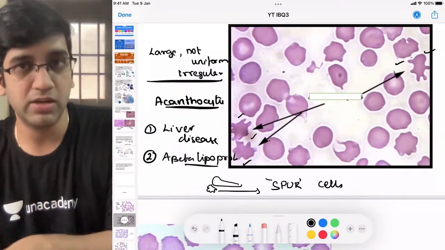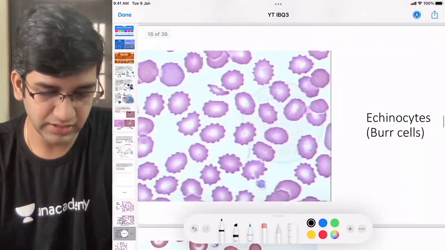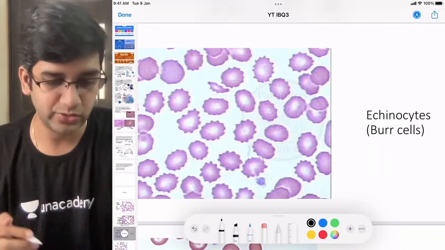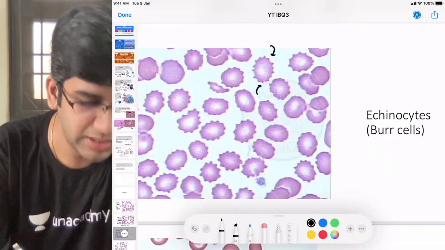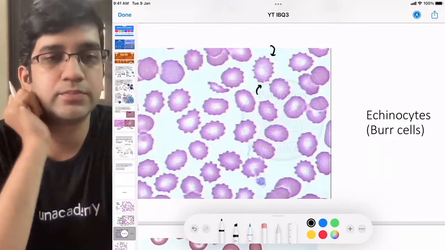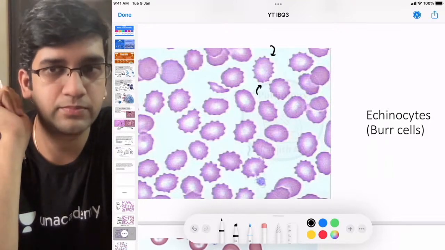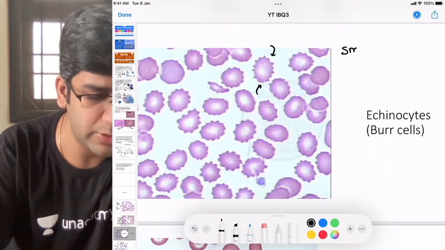There's one more cell called a burr cell. We'll look at that soon, right? You look at this cell, this is a burr cell, or an echinocyte. Our question was echinocyte, right? So now look at this image. The projections here are large or small? They are small projections, right? There will be tiny little projections.